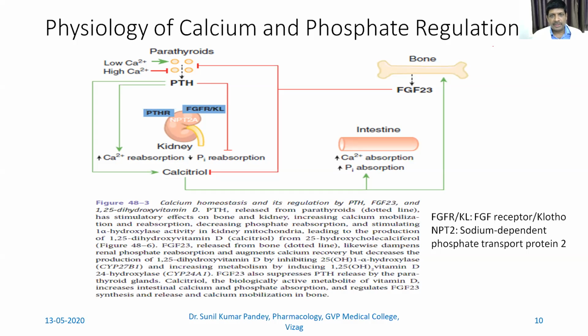Hope this figure is pretty clear. I'll tell you once again. There is the parathyroid gland, which causes the release of parathyroid hormone. Now parathyroid hormone causes calcium reabsorption. Also, it causes calcitriol synthesis, the conversion of the mediator to calcitriol.